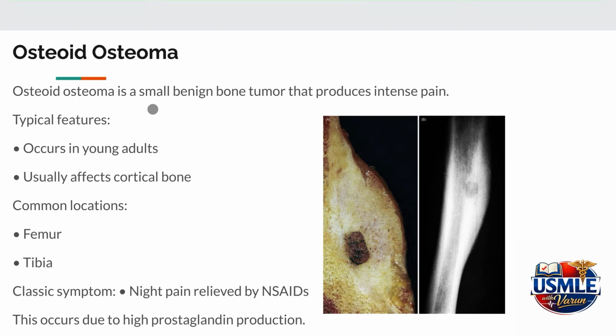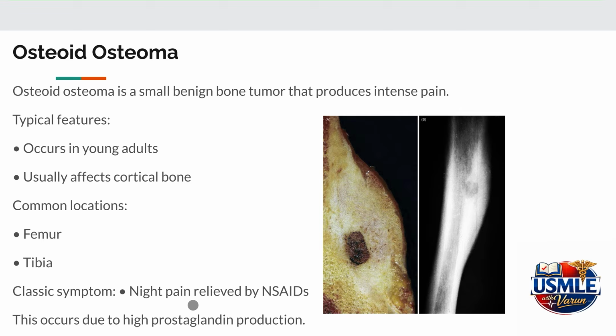Osteoid osteoma is another benign bone tumor that has a very characteristic clinical presentation. It occurs in young adults and commonly affects the cortex of long bones, such as the femur and tibia. The most classic symptom is severe bone pain that worsens at night time, but this pain is relieved dramatically by NSAIDs. This occurs because the tumor produces large amounts of prostaglandin, which can cause pain and inflammation.